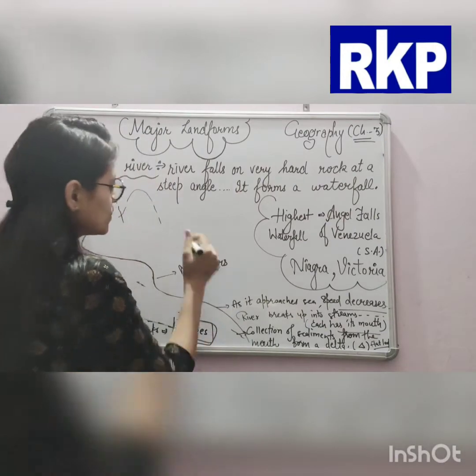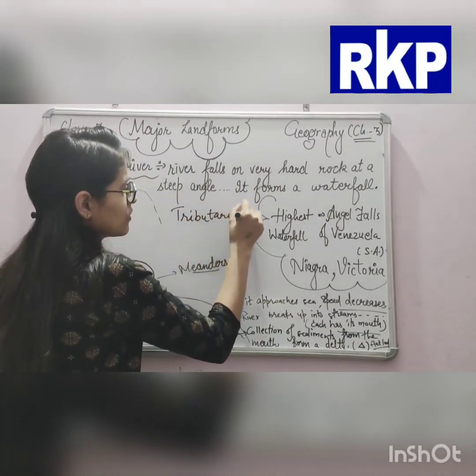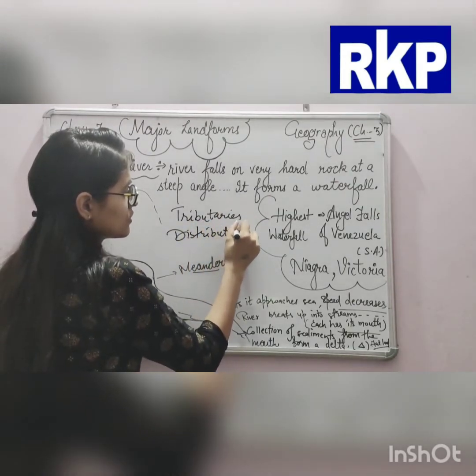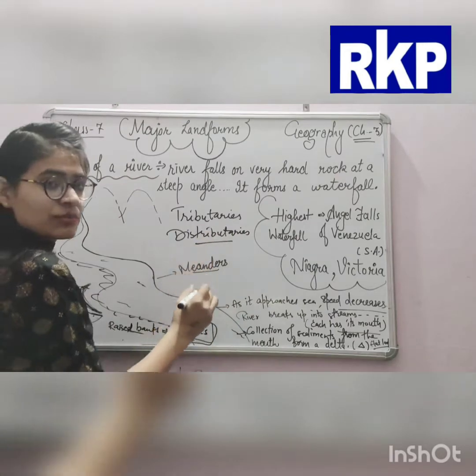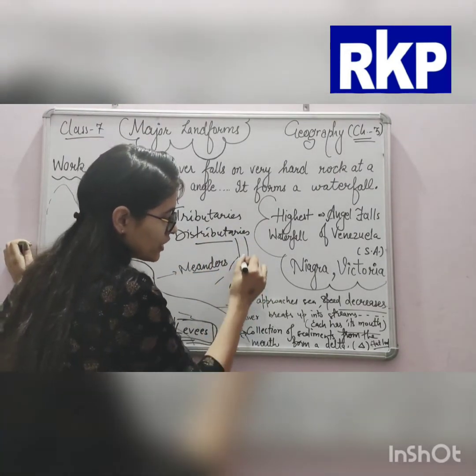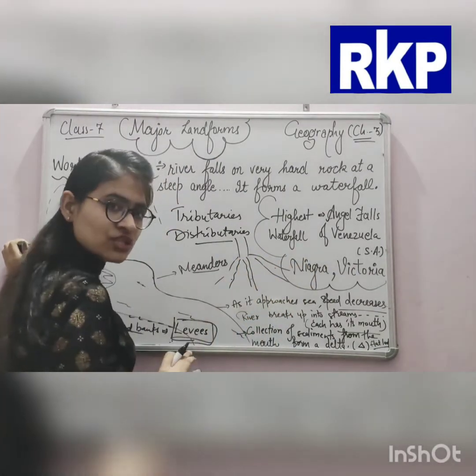Now there are two words, tributaries and distributaries. Distributaries mean when a river is coming and divided into many streams, so they are called distributaries.